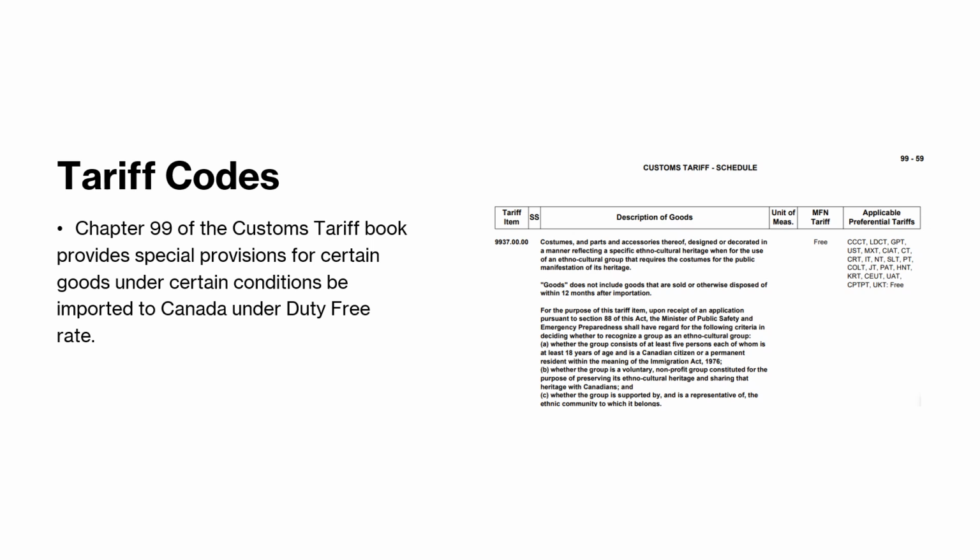What is a tariff code? Under Chapter 99 of the Customs Tariff Book, it provides special provisions for certain goods under certain conditions to be imported to Canada under a duty-free rate. The tariff code is the 4-digit number we can see at tariff item level.